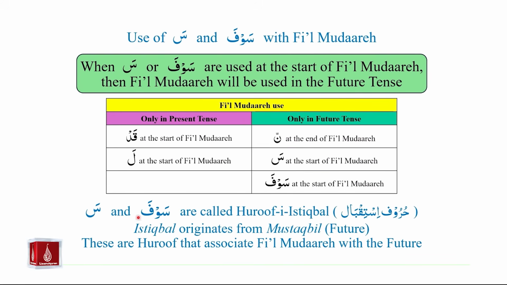This seen and sawfa are called huruf istiqbal. Istiqbal originates from mustaqbil or the future. These are huruf. So sawfa is a harf and this seen with the zabar on it is a harf. So these are huruf that associate fi'il mudare with the future.